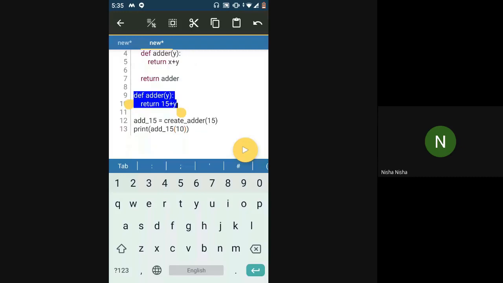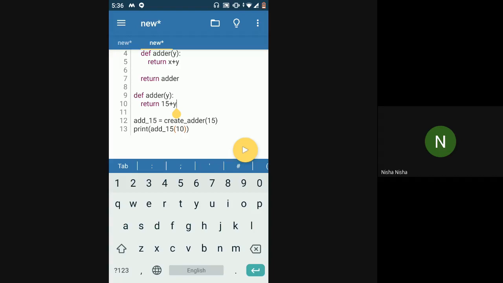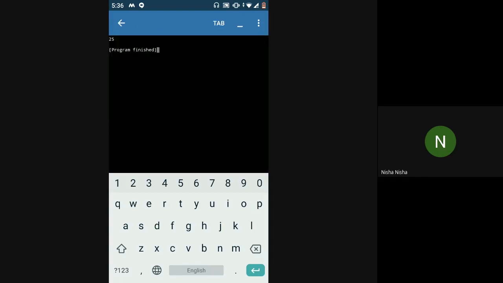When this adder is returned and you store it into some other variable, that variable will act like a function, because you are saving a function into that variable. So you can use that variable as this adder function that I have highlighted. In order to call this function, we have to pass an argument, because one parameter is required in this case. That's why I'm passing 10 as an argument here. So when I call this function, 25 would be returned.